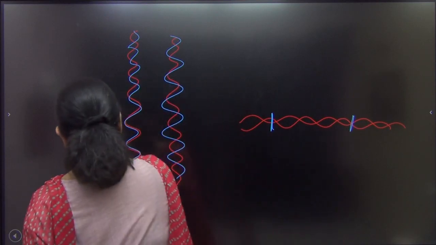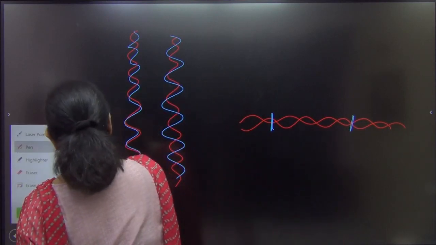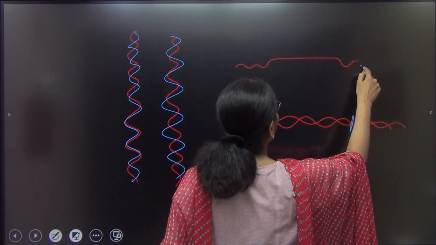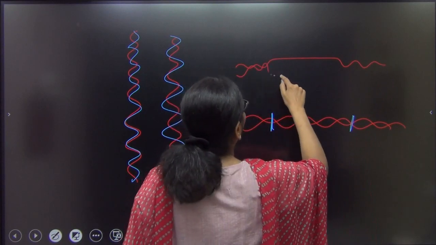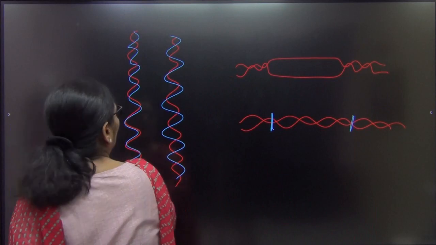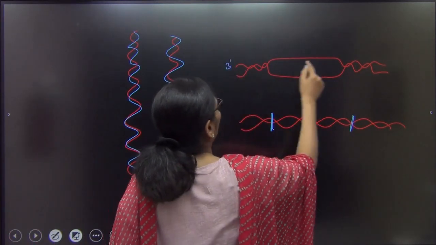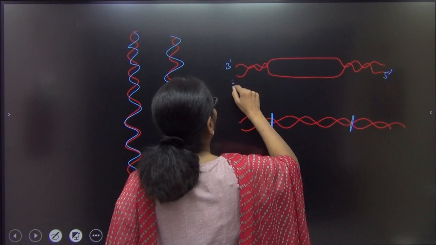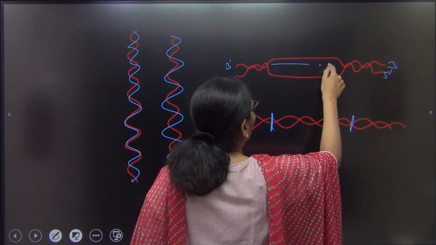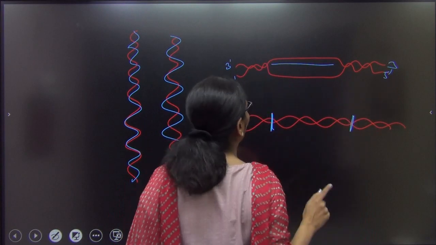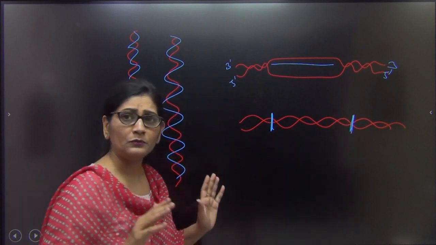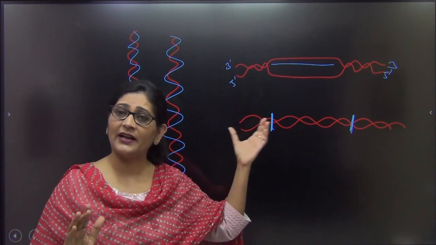So only this region will open. Now I am going to make it above, not below. So this is going to be like this, right? Only this region will open to make RNA, and only one of the two strands will be making RNA. So if this is, I told you 3 prime, 5 prime, and if this is 5 prime, 3 prime, so only this strand is going to make the RNA, and that too not of the entire DNA but only of a specific region of the DNA. DNA के केवल एक स्पेसिफिक रीजन का ही आरएनए बनता है.